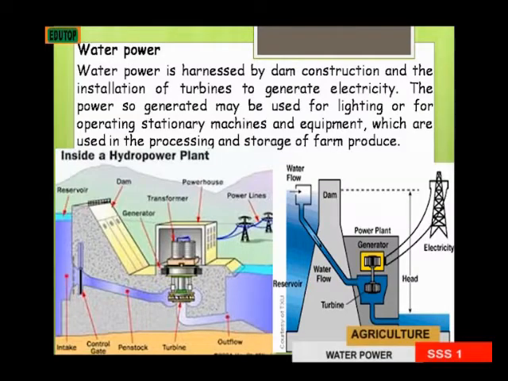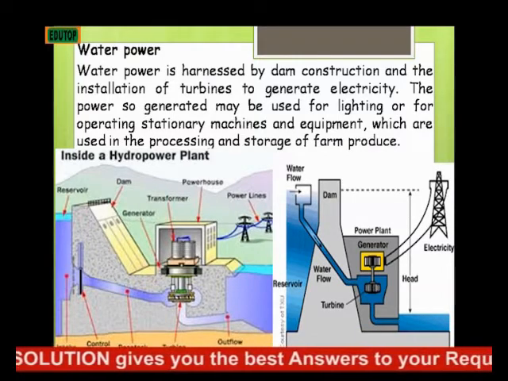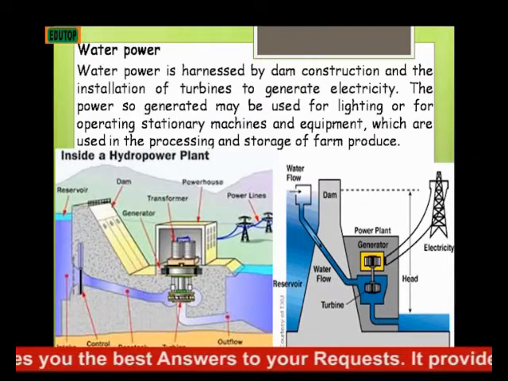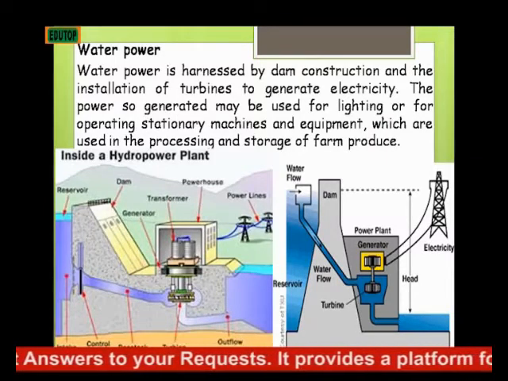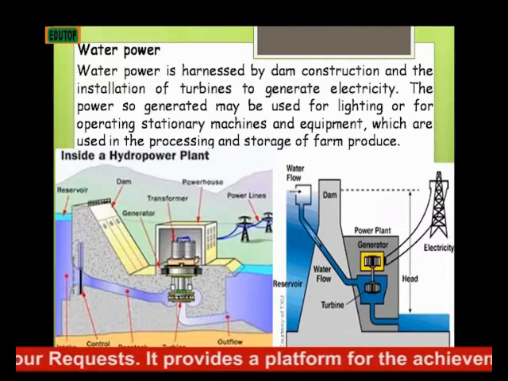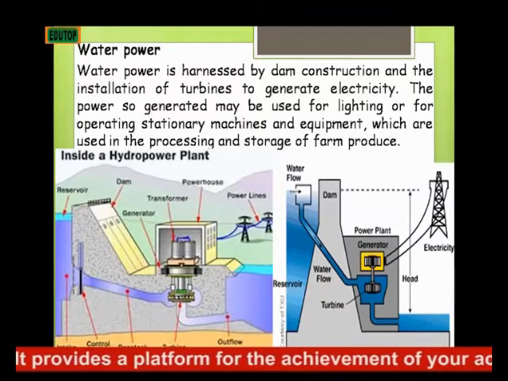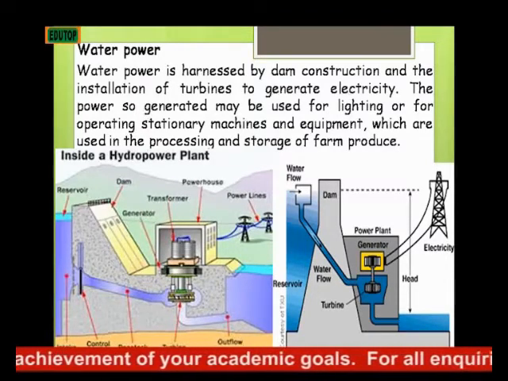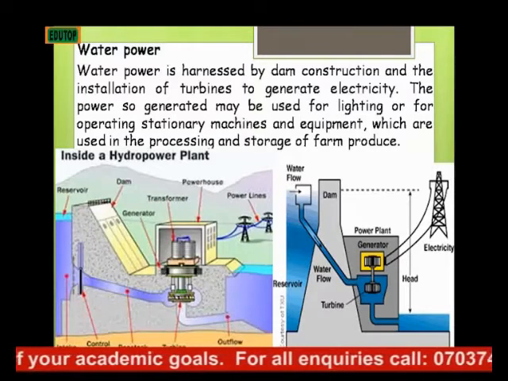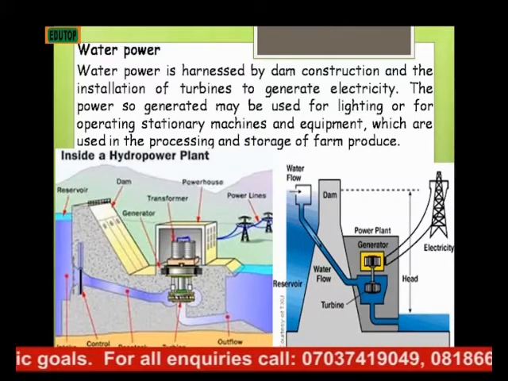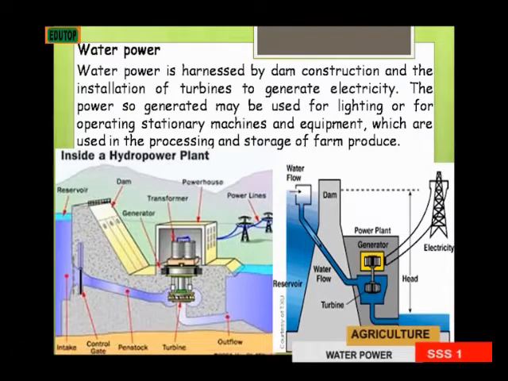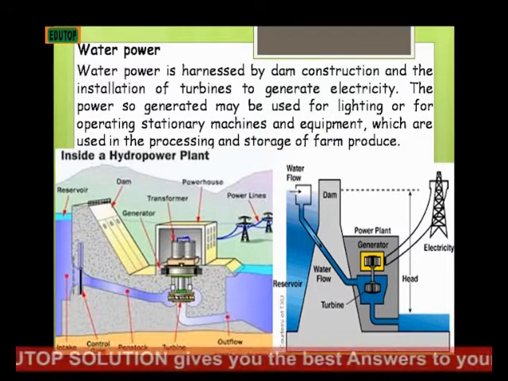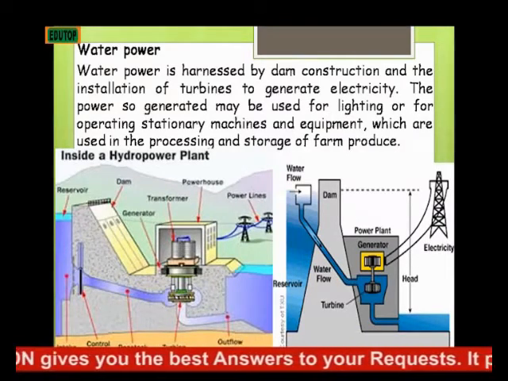The next source of power we'll be looking at is the water power. Water power is harnessed by dam construction and installation of turbines to generate electricity. That is, water power is generally meant to generate electricity, and this is done from the force achieved from running water. The power so generated may be used for lighting or for the operation of stationary machines and equipment, which are used in processing and storage of farm produce.